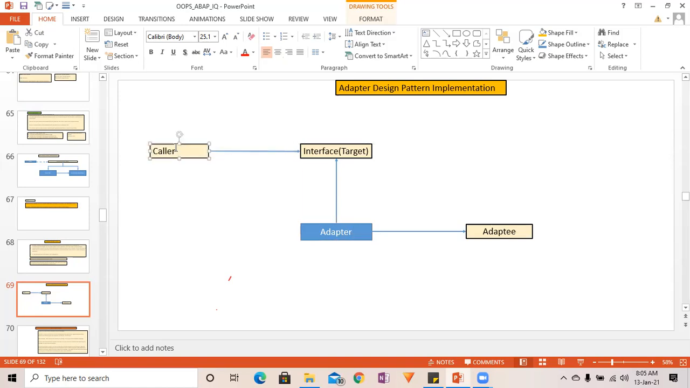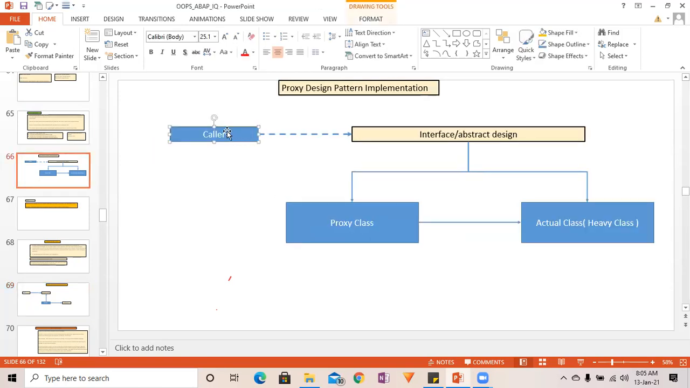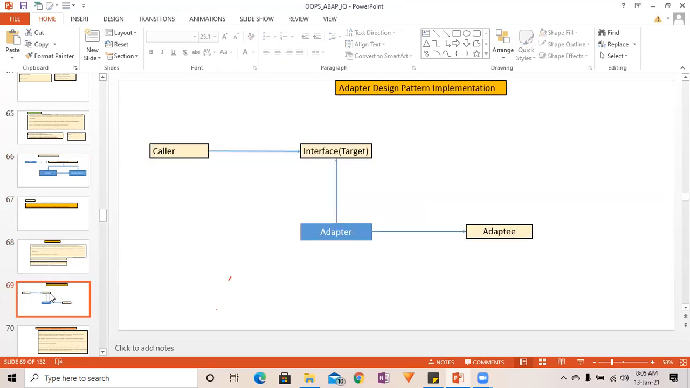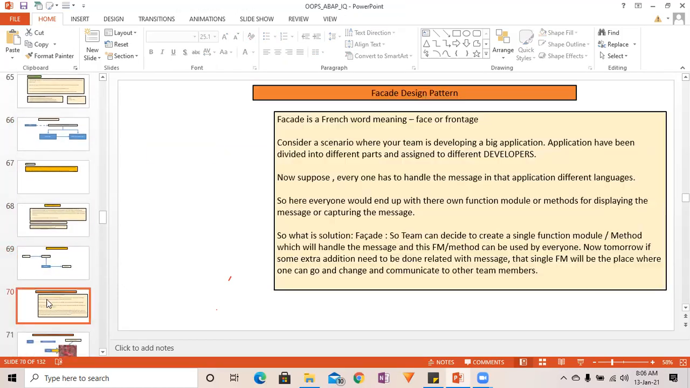Whenever you see the caller, that means we are calling this particular complete implementation from the program. Caller means program. Here also, caller means program, meaning I'm calling this particular implementation in my program. I'm calling this proxy design pattern in my program. So wherever you see the caller, that means program. I'm implementing this design pattern in my program.